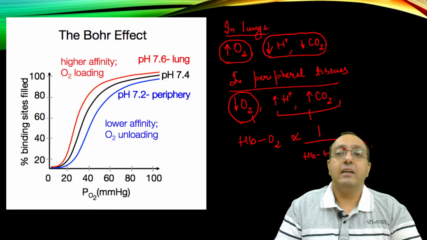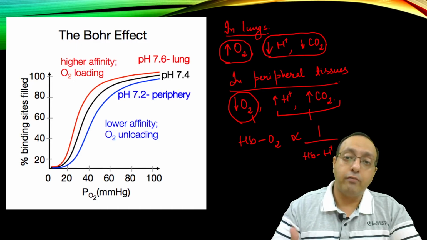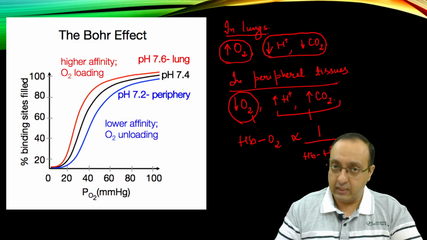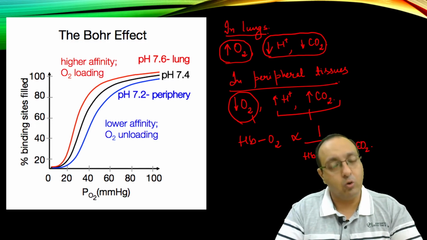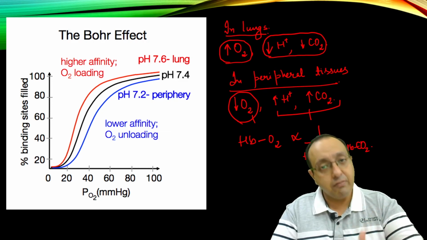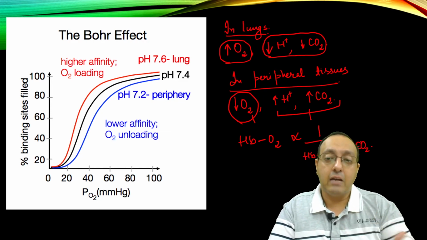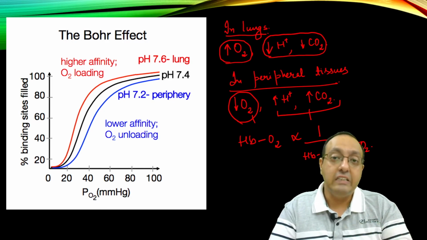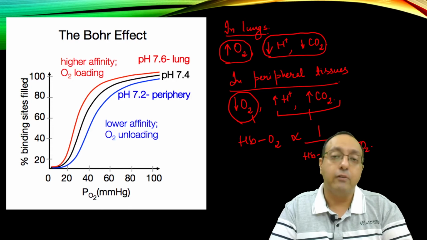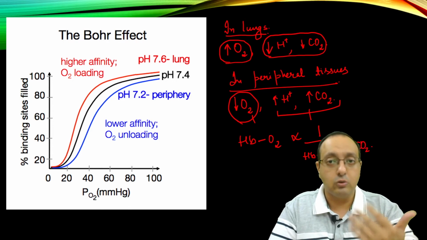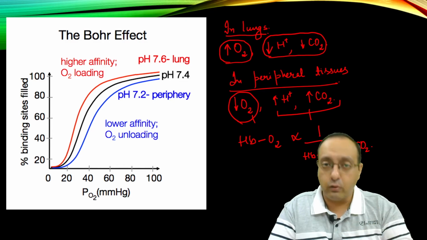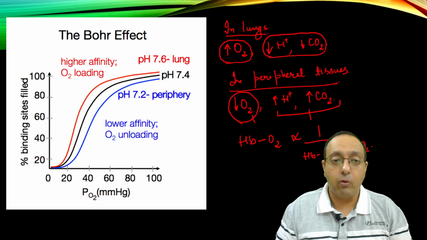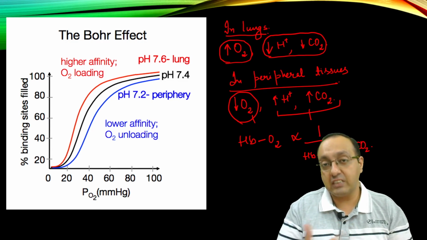So in lungs, where there are high amounts of oxygen and low amounts of protons and carbon dioxide, there is an increase in the binding of oxygen to the hemoglobin. So there is oxygen loading in the lungs. So oxygen is picked up by hemoglobin in the lungs. Whereas in the peripheral tissues, there are high amounts of protons and high amounts of carbon dioxide, so bicarbonate, which leads to decrease in affinity of oxygen for hemoglobin. So that leads to unloading or release of oxygen from hemoglobin. So that in a nutshell is the Bohr effect. Very important for how our gaseous exchange occurs.